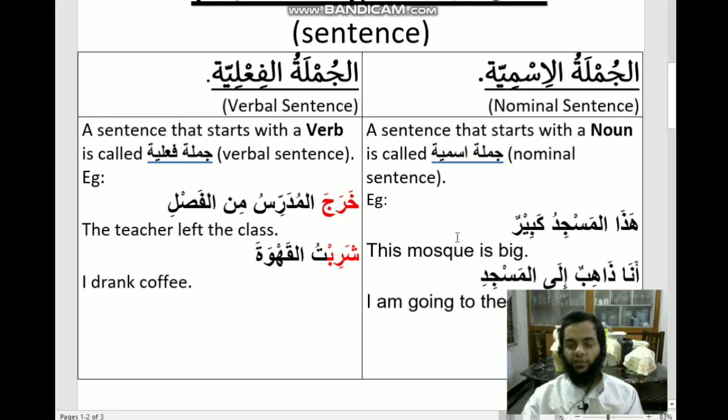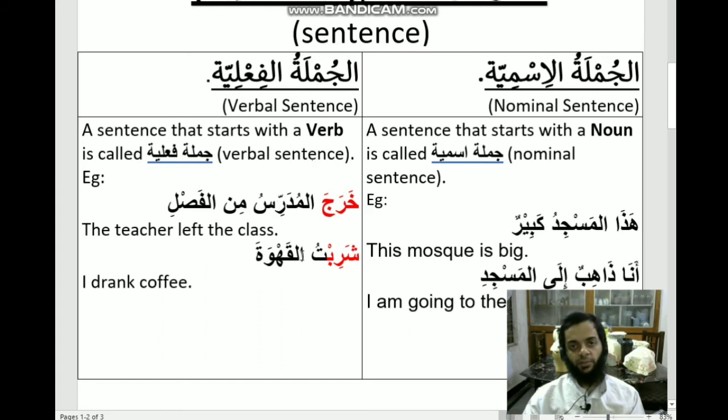As I said, in a nominal sentence you will be looking for two things, that is subject and predicate, while in a verbal sentence, if the verb is intransitive, then there are two things which you will be looking for. First is fi'l, that is verb, and another is fa'il, that is participant, the person doing the action. Here al mudarrisu is the fa'il.